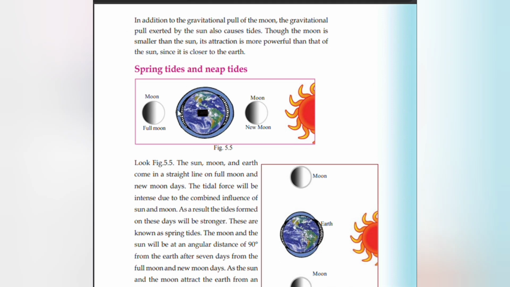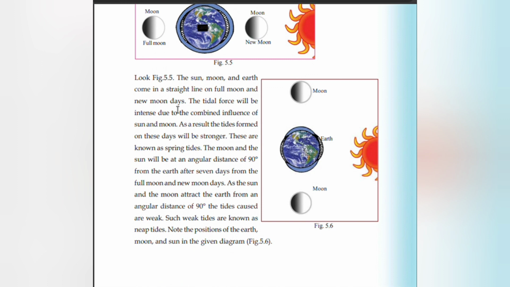Spring tides and neap tides. The sun, moon and earth come in a straight line on full moon and new moon days. Tidal force will be intense due to the combined influence of sun and moon. As a result, the tides formed on these days will be stronger. These are known as spring tides.